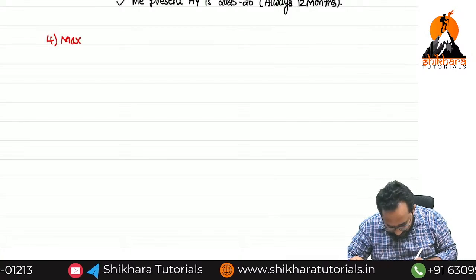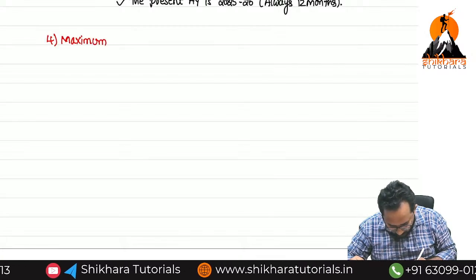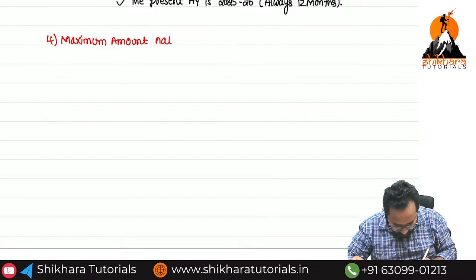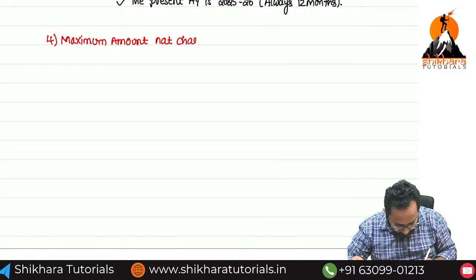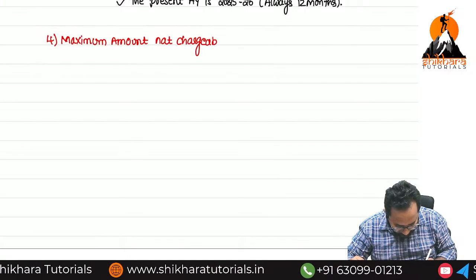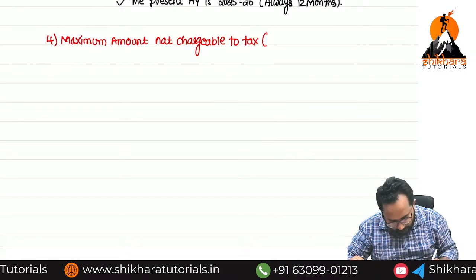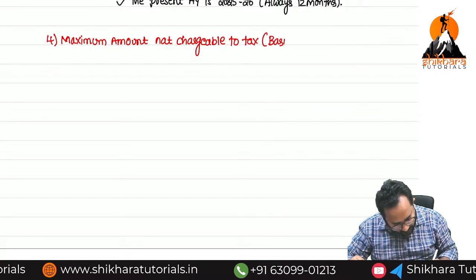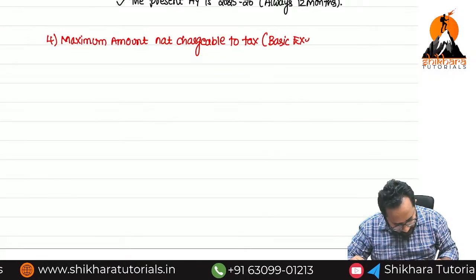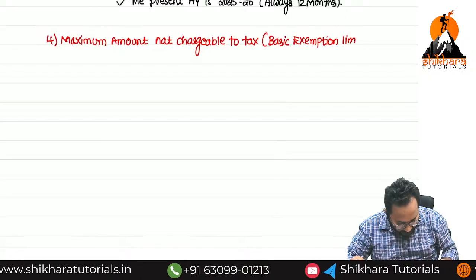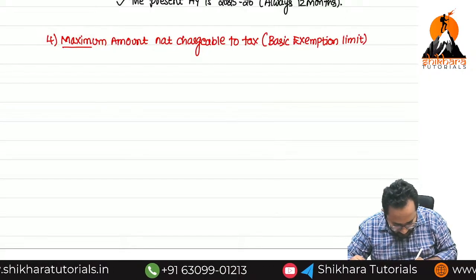Maximum amount not chargeable to tax. This is called what? Basic exemption limit. Basic exemption limit. Are you clear?